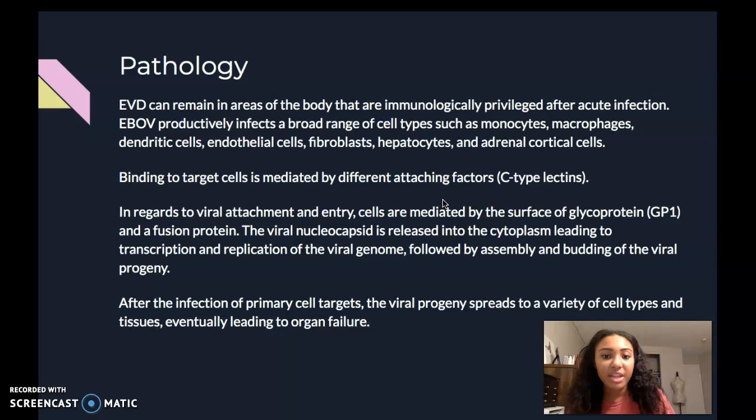In regards to viral attachment, the cells are mediated on the surface of GP1, as I said, and the viral nucleocapsid is released into the cytoplasm, then leading to transcription and translation of the viral genome, and that's how you get these virions replicating and invading other cells.